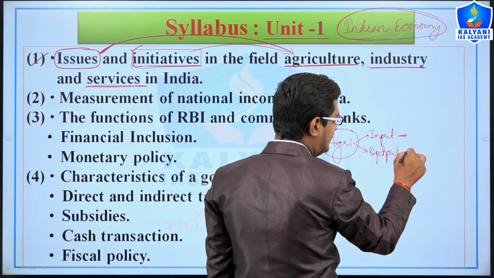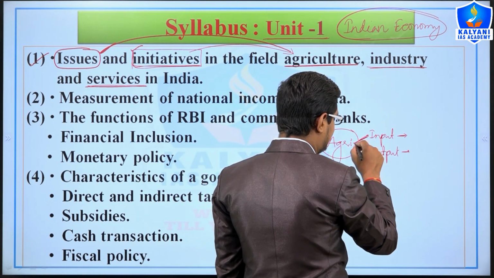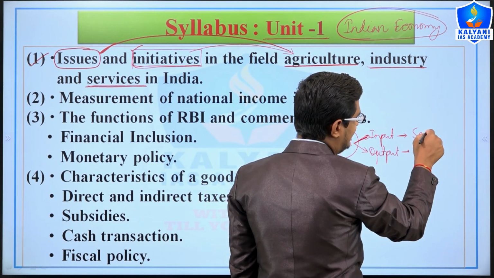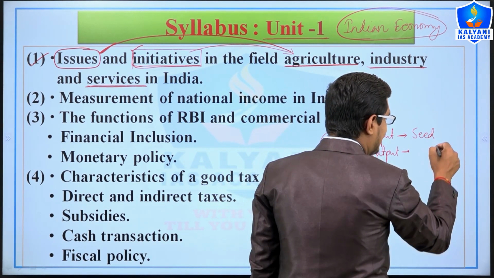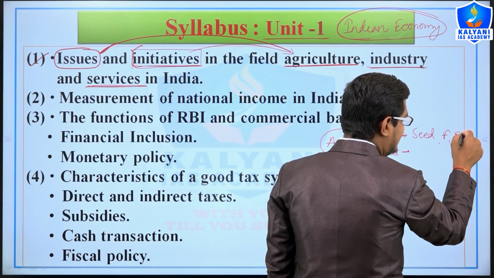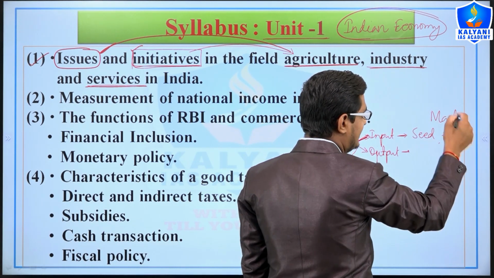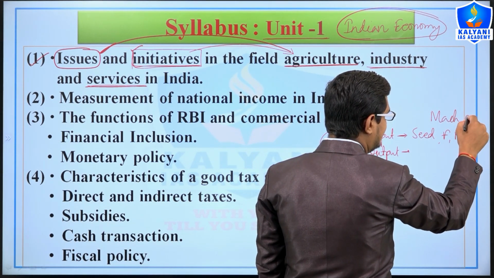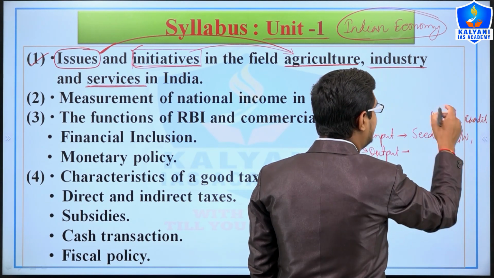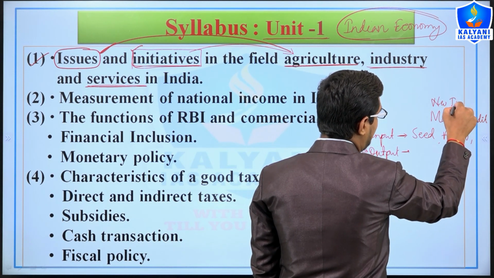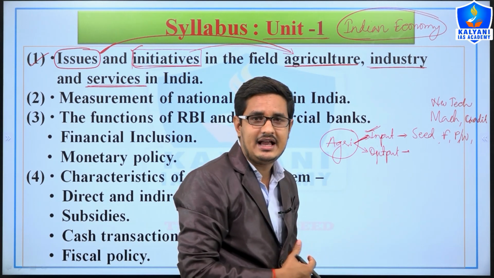In agriculture, the issues related to input are seeds, meaning usage of high yield variety seeds, then fertilizer, pesticides, weedicides, mechanization of agriculture, then capital or credit, and new methods and new technology in agriculture. So these are the issues regarding input of agriculture.